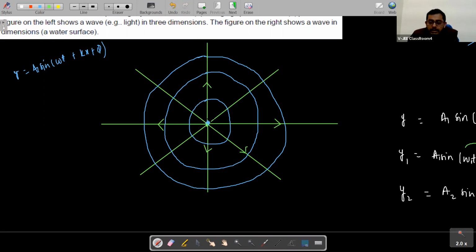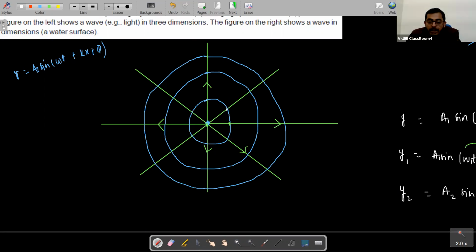First of all, let us learn something about wavefronts. What we say about it here, students, is that wavefronts are those surfaces whose all points have the same phase. Okay, whose all points have the same phase.